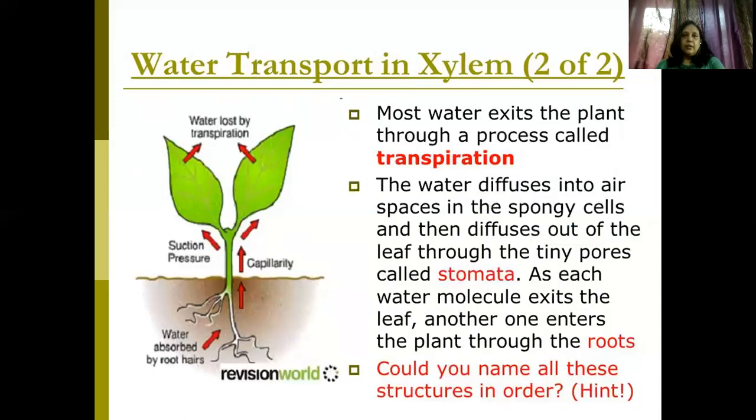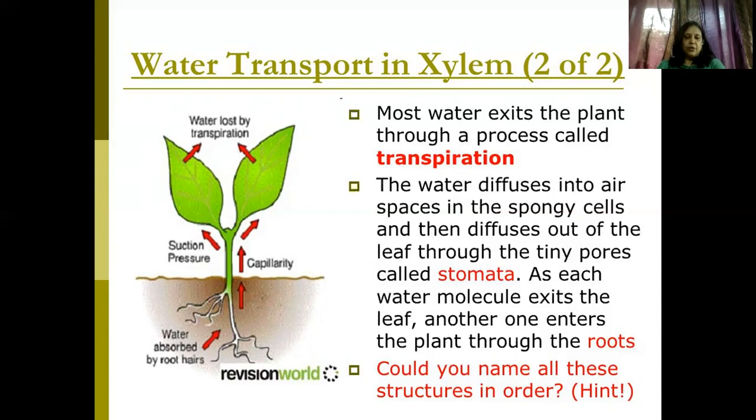Now here in the water transport in xylem part 2, you can see most of the water exits the plant through the process of transpiration. Now what is transpiration? The water is being lost from the leaf surface, that we will study ahead. And how does the water get lost from the leaf surface? With the help of stomata. These are structures that you have studied in 11th standard also. Here the water diffuses into the air spaces in the spongy cells and diffuses out of the leaf through the structures called stomata. As each water molecule exits the leaf, another one enters the plant through the roots.